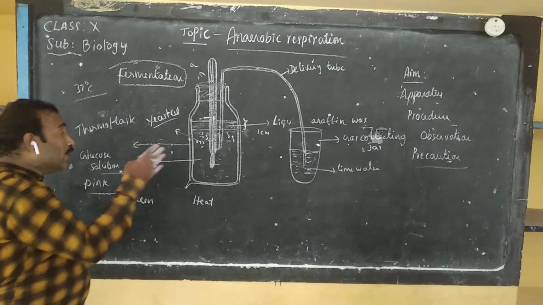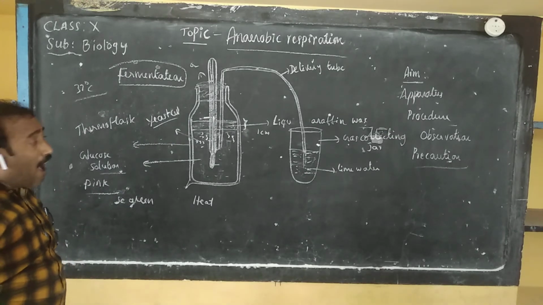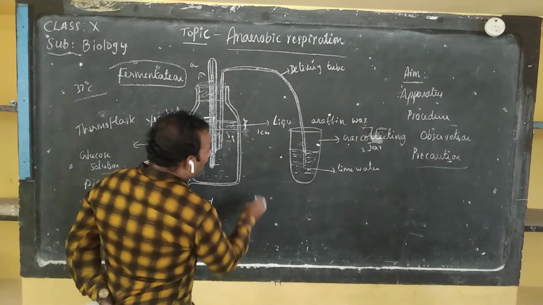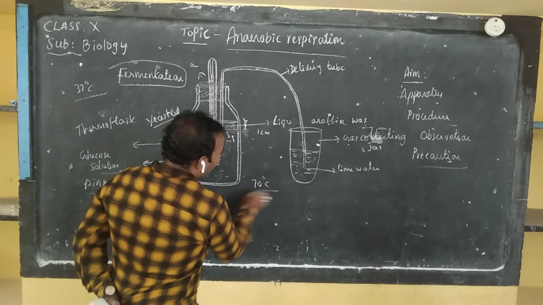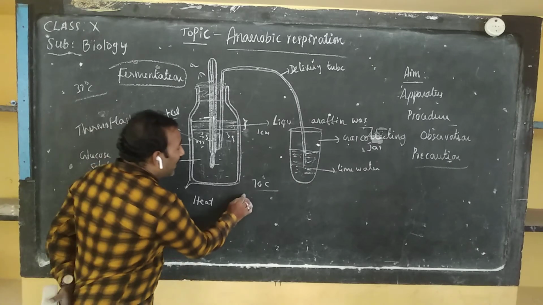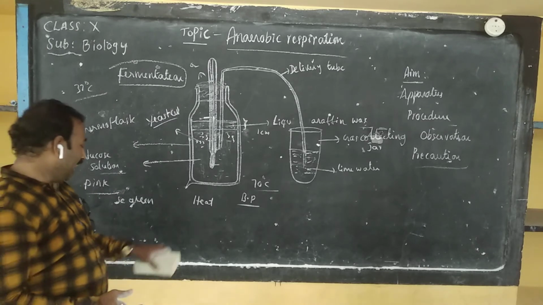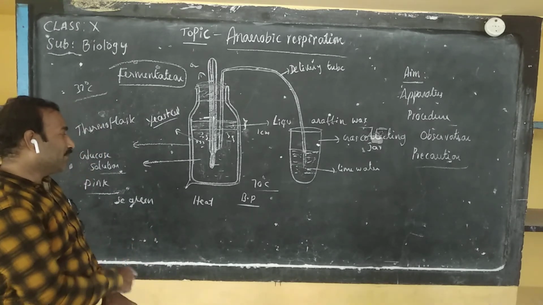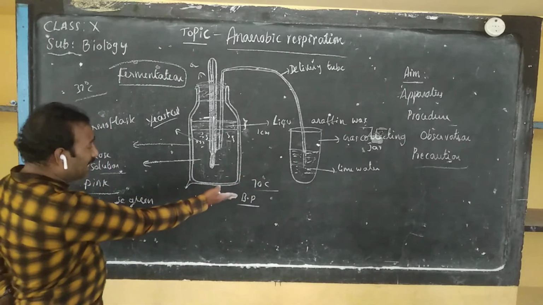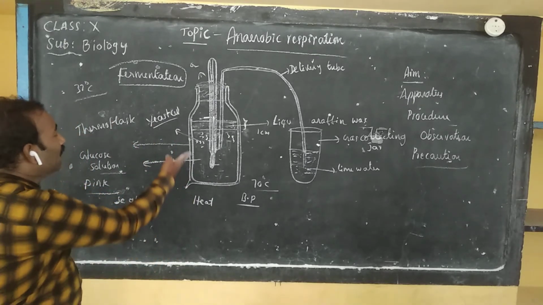Yes. How to extract the alcohol from this fermented substance? On heating, if this solution is heated up to 70 degrees Celsius, the alcohol escapes early because the boiling point of alcohol is less than that of water. Boiling point of water is 100 degrees Celsius, but boiling point of alcohol is 70 degrees Celsius only. By this, we are easily extracting the alcohol from this solution.